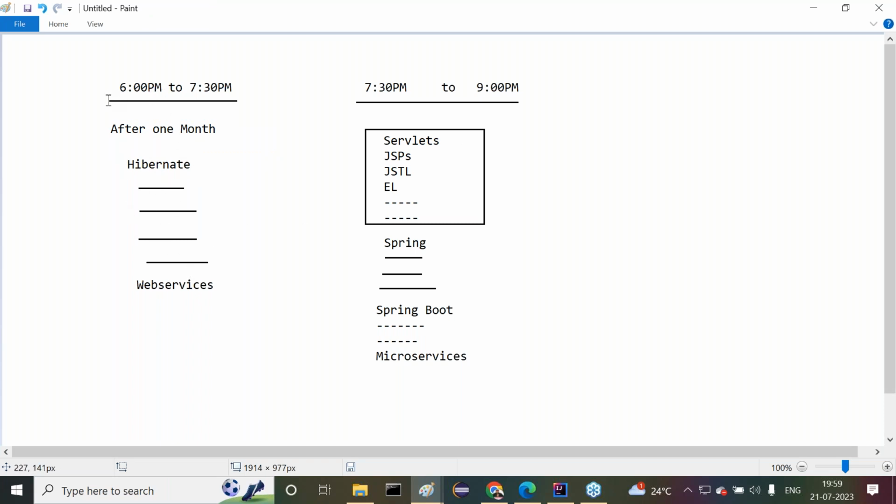But probably 6 to 9 is what I'm planning for our courses. After 1 month, a 6 to 7:30 class. After 1 month only I'm going to start these Hibernate classes, but not immediately. Please remember this. But today we are starting servlets, JSPs, and all the content. Guys, are all of you getting what I'm telling you now? Okay. Right, sir. Good. Nice.